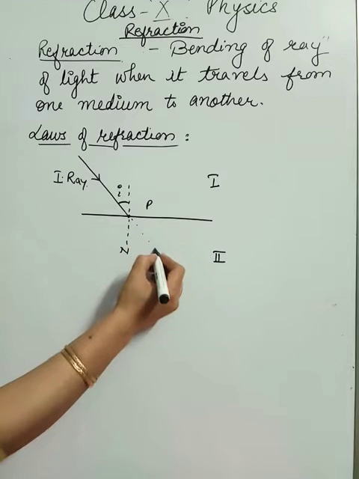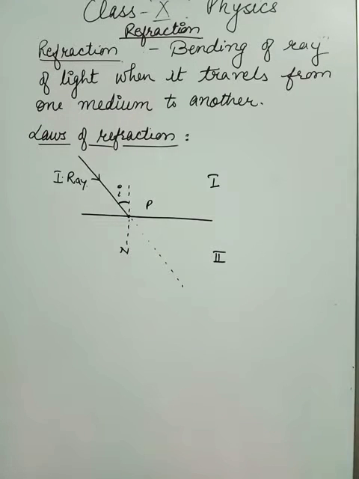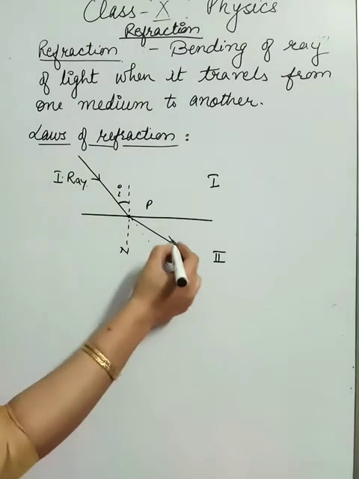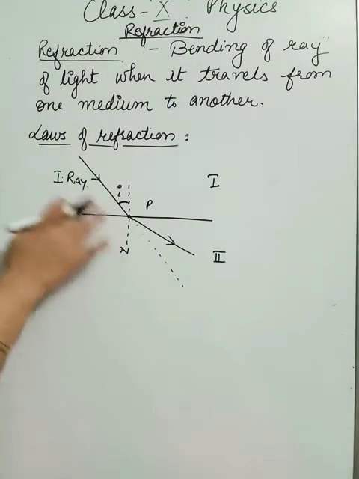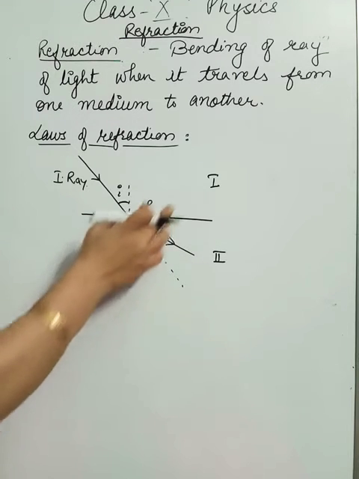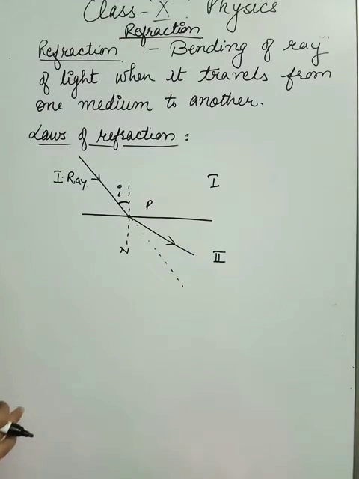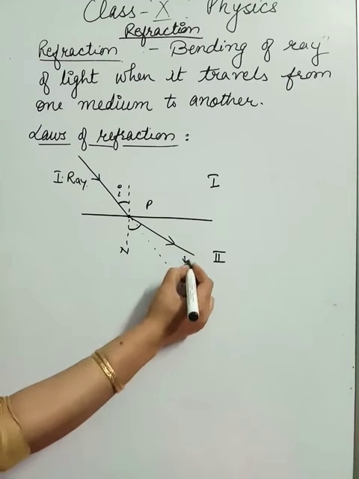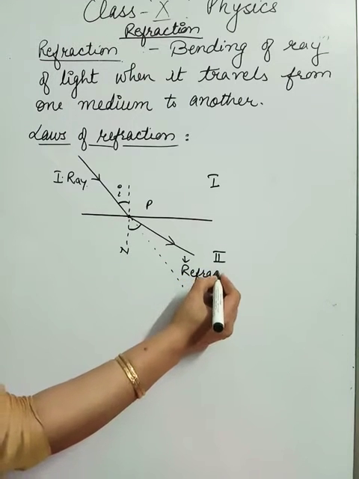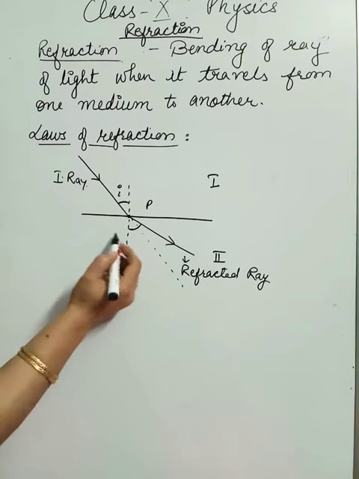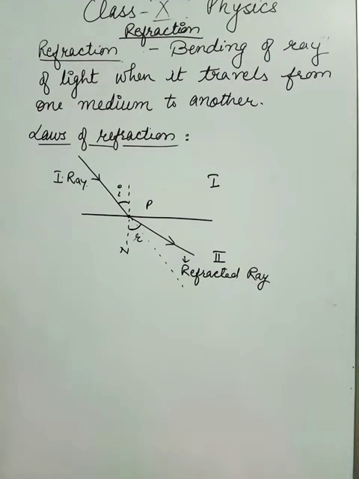So this should be the actual path, but as there is a change in the media, this ray of light will either bend towards or away from the normal. It will bend from its actual path. Whether it will bend towards the normal or away from the normal will depend on the optical densities of these two media. This we will discuss later. So this is my refracted ray, and the angle made by the refracted ray with the normal is called the angle of refraction.